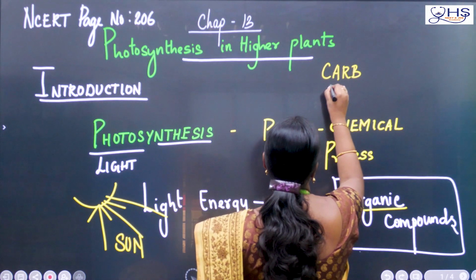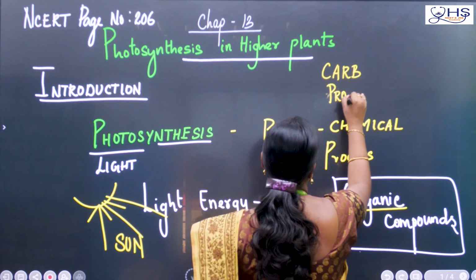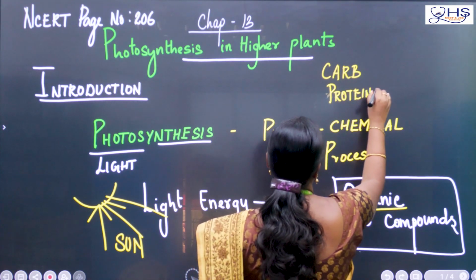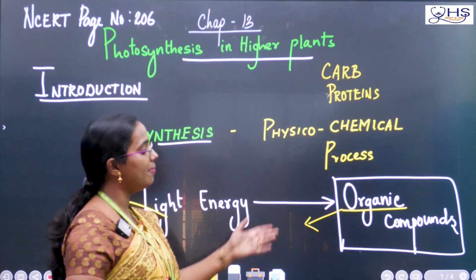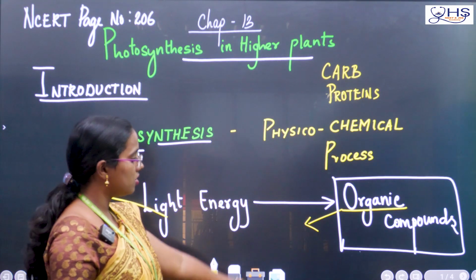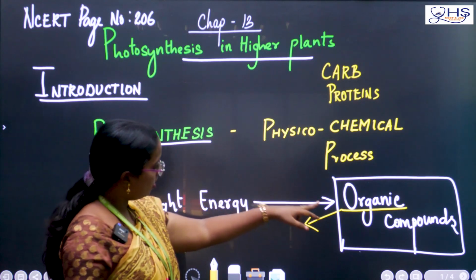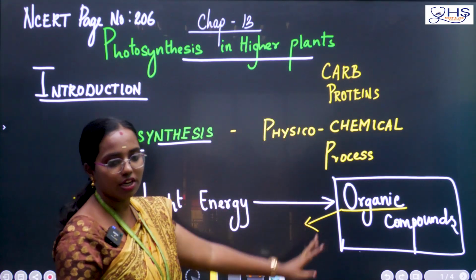In simple terms, organic means carbohydrates, proteins, lipids, nucleic acids. These are all examples of organic compounds. So here the plant will produce carbs also, proteins also.